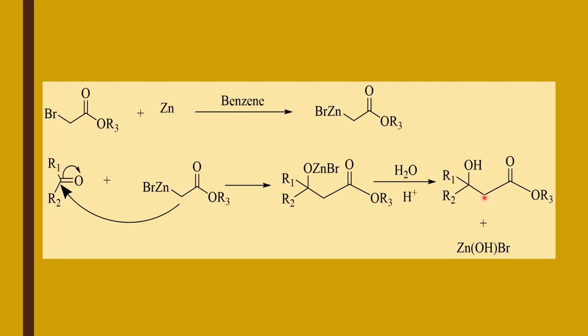If these will be dehydrated, then here is hydrogen present on the alpha carbon. So the hydrogen present on alpha carbon and hydroxyl present on the beta carbon will be eliminated as water molecule and a double bond will be created here. In this way, alpha beta unsaturated esters can be obtained.